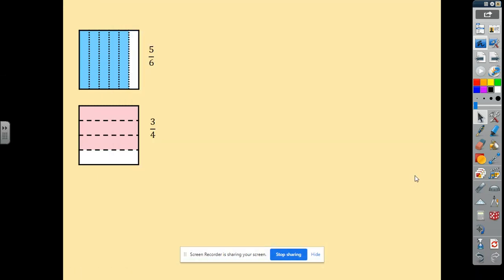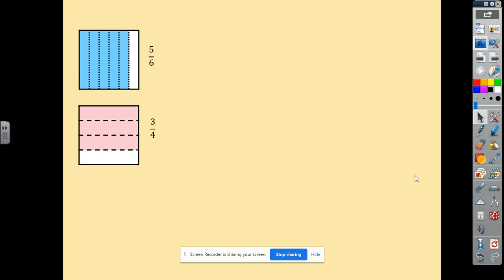Using the previous example, I'd like you to have a go at this. Can you compare 5/6 and 3/4? Tell me which one's bigger, but tell me how much bigger it is. So pause the video, have a go, and then you can come back and check your understanding.